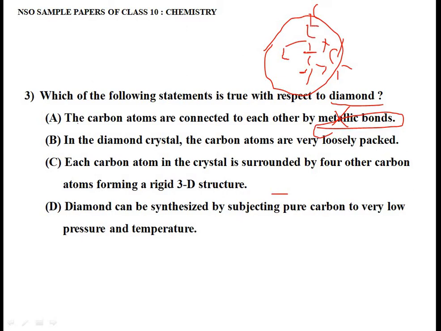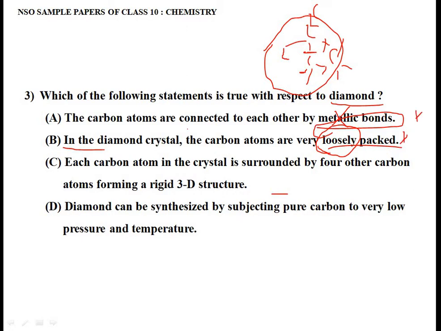Option B says in the diamond crystal the carbon atoms are very loosely packed. Is it so? No, right? Diamond is the hardest substance we know. It means the atoms in diamond are closely packed, not loosely packed. So this is also a wrong statement.